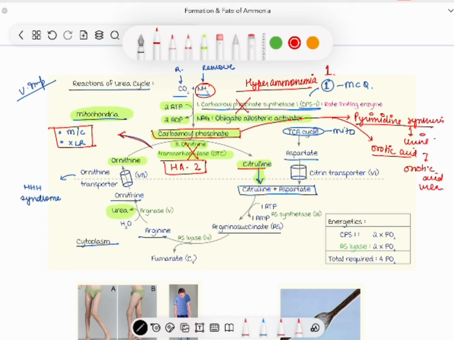If there is deficiency of argininosuccinate synthetase, then it can result in increased amount of citrulline because this is the precursor. This may result in hypercitrullinemia.